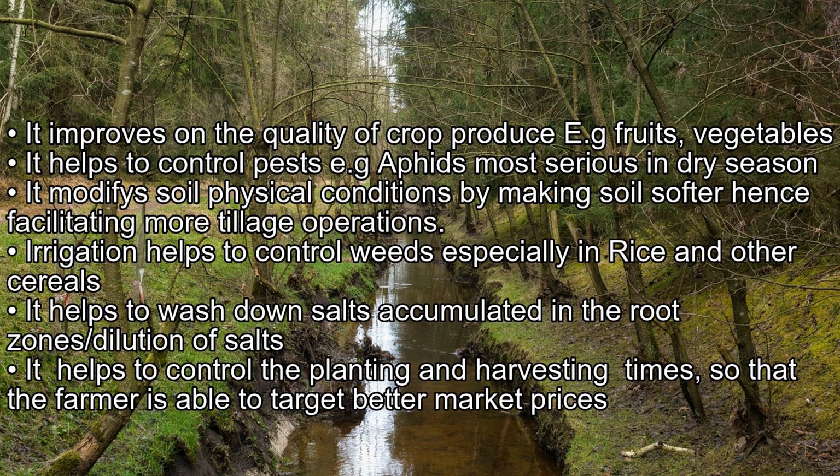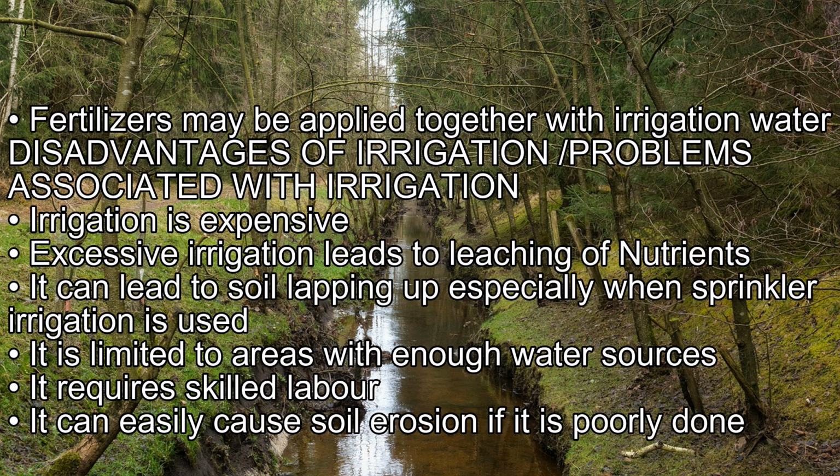Irrigation helps to control weeds, especially in rice and other cereals. It helps to wash down salts accumulated in the root zones, i.e. dilution of salts. It helps to control the planting and harvesting times so that the farmer is able to target better market prices. Fertilizers may be applied together with irrigation water.